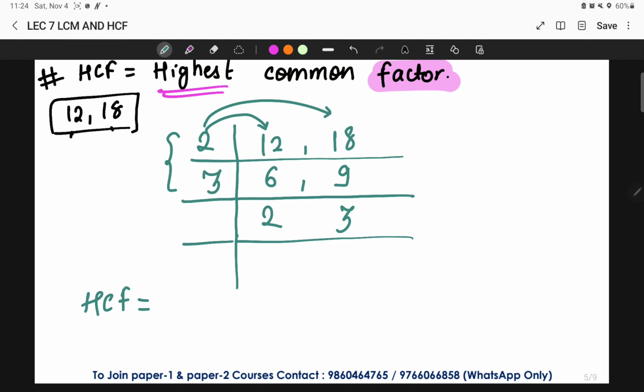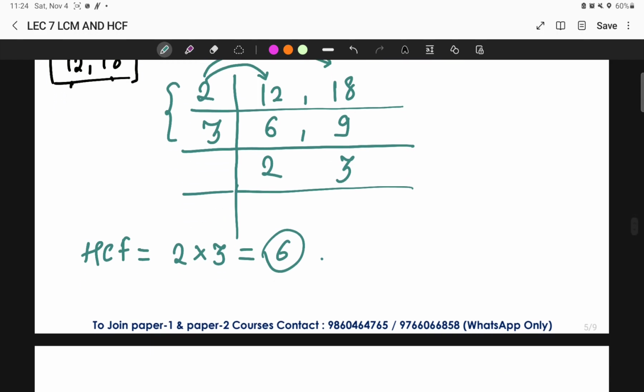So here 2 and 3, 2 into 3, this will give me 6. So 6 is the HCF. Now you got this simply by the example I have given and explained, so you got what is the meaning of HCF. But let us understand again in depth regarding the HCF.